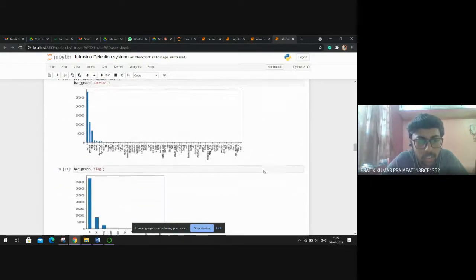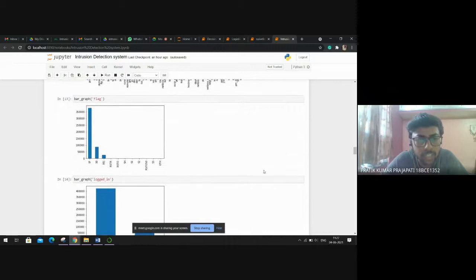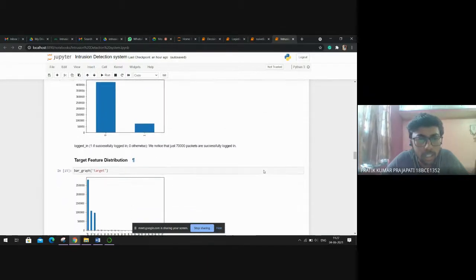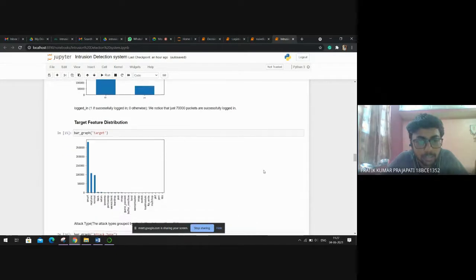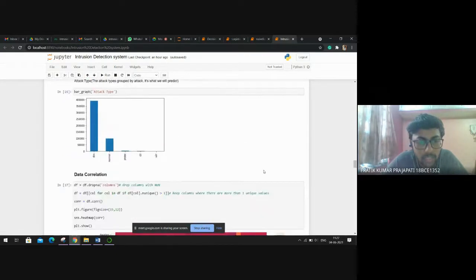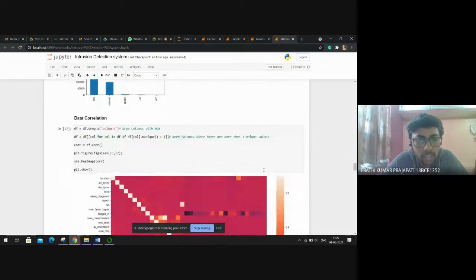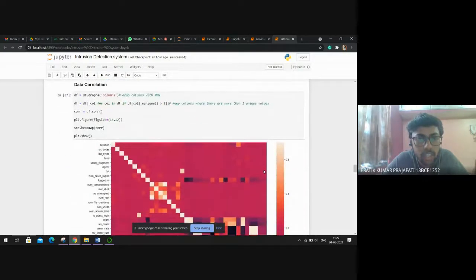Again, these are all the visualizations of the various attributes, flags, logged in, logged out, target, attack type, normal, DOS, R2L, U2R.